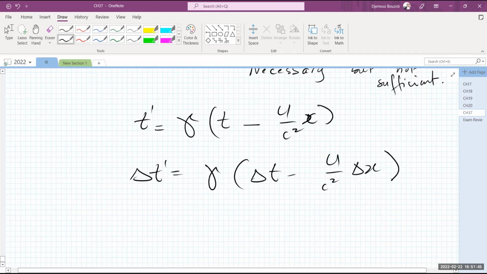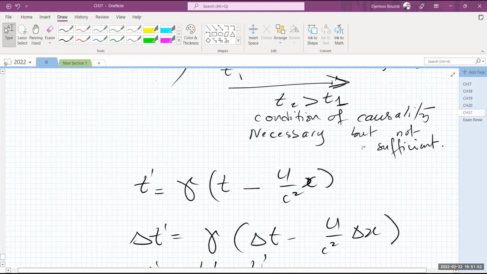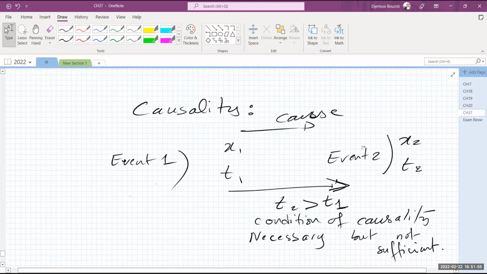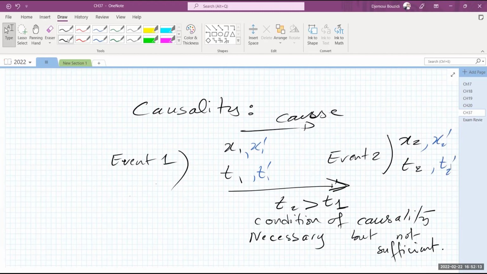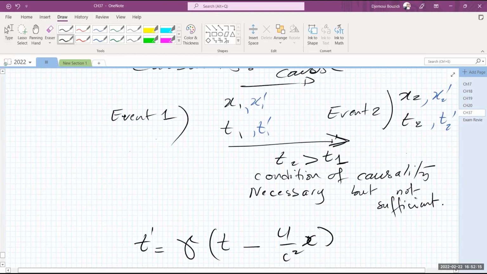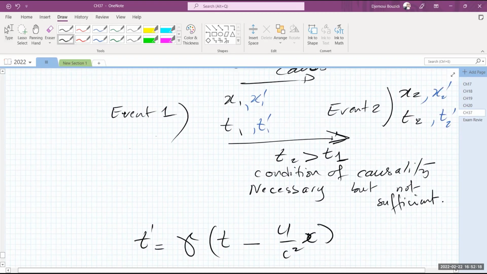What I mean by delta T prime is T2 prime minus T1 prime. The same two events as measured from the other observer, because event 1 is recorded by the moving observer as happening at location x1 prime and at time t1 prime, and this one is happening at x2 prime and t2 prime. It's the same events, where one of them caused the other. But now, from a moving frame perspective, he is recording different data for them, okay?